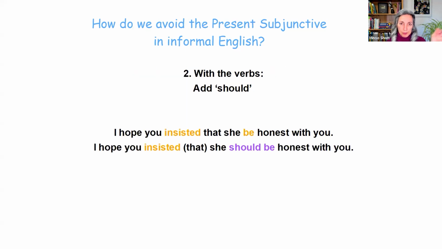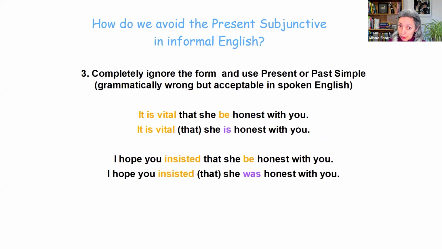Now, with the verbs that we saw, the second category, we use the modal verb should. So instead of saying, I hope you insisted that she be honest with you, we say, I hope you insisted that she should be honest with you. And that sounds a lot more natural. And we can also drop that because it's informal. I hope you insisted she should be honest with you.